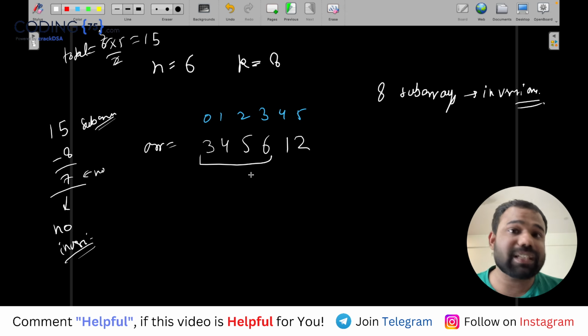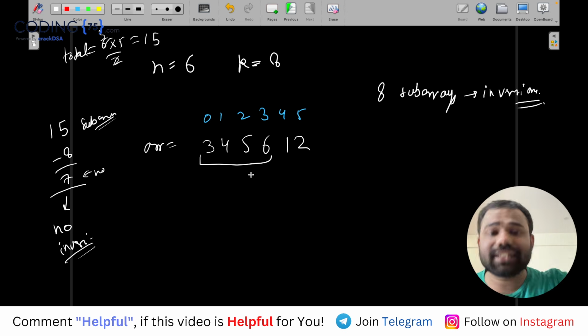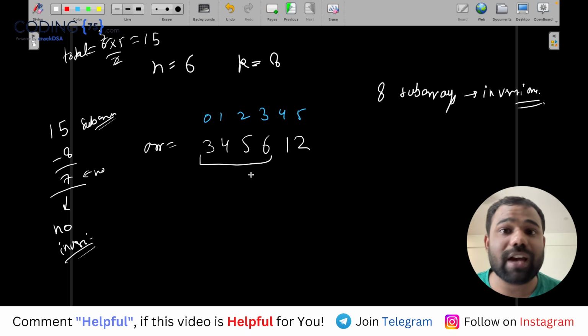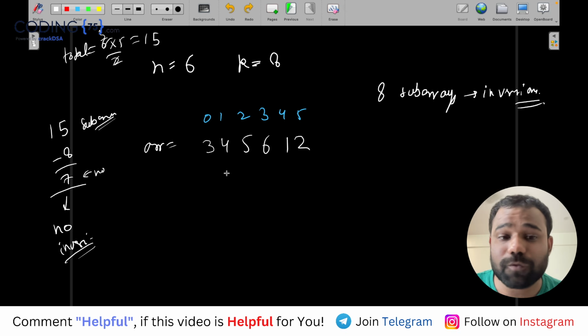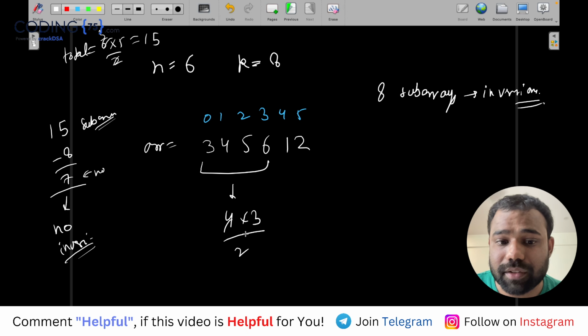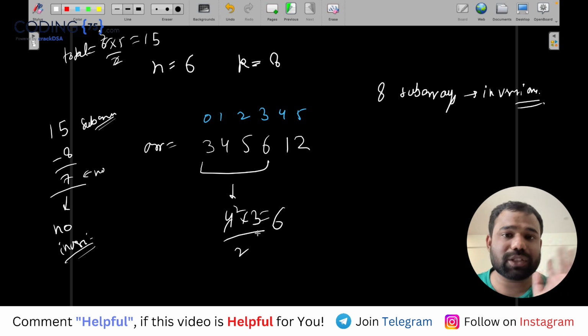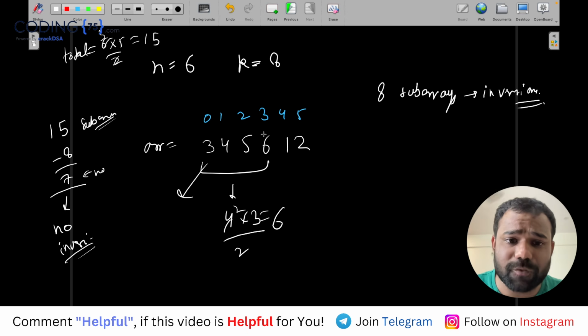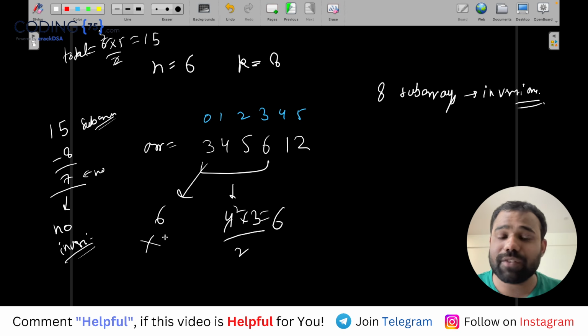Any subarray created from this will not have inversions. And there are 4 such numbers, so with 4 such numbers, 6 subarrays are possible, meaning 6 subarrays from this will not have inversions.